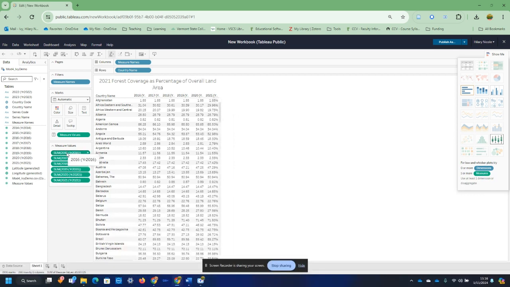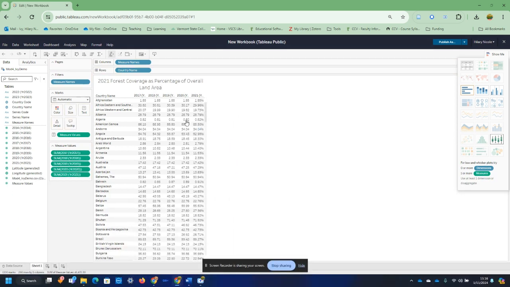So from 2021 to 2017, I now have the total forest area for each country. If I'm looking at this really quickly, I do see some slight decreases. Some of them just stay steady, others you're seeing decreases. So it does look like I'm going to be able to show some information here.